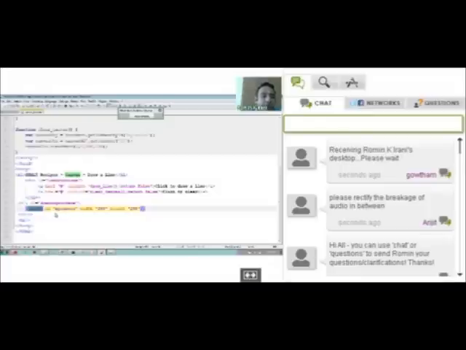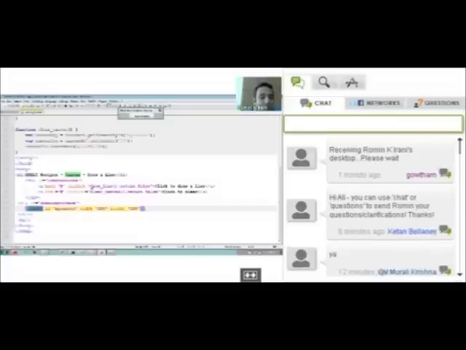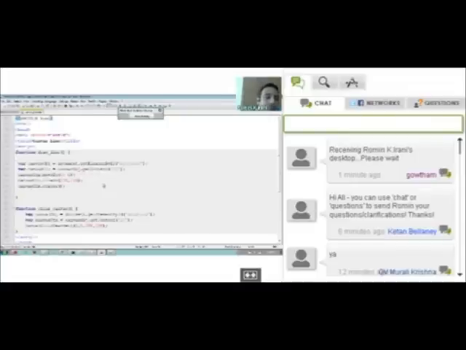We are saying that I want a canvas or a drawing area with an ID called my canvas, and its width is 200 and height is 200. I could give any other width also. But what I've done is I've defined an area on my screen that I could use to draw. Now when I click draw line, I'm simply invoking a straightforward method in JavaScript called draw underscore line. And when we visit that, let's see what it does.